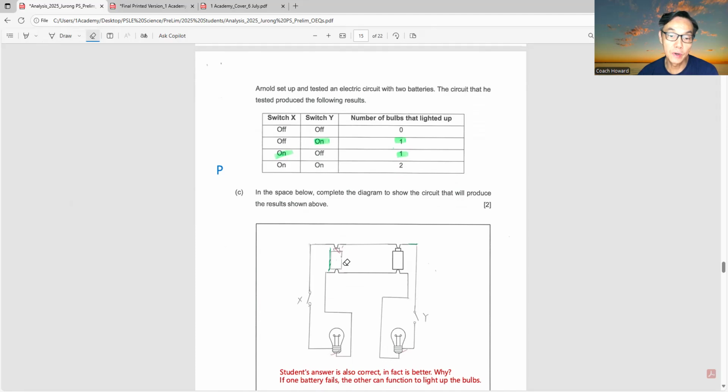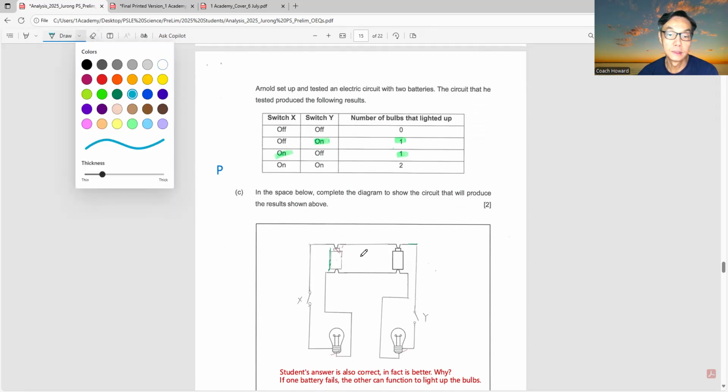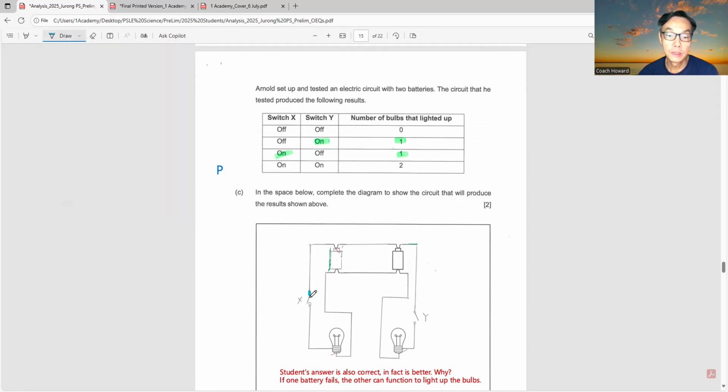Can you see he connected the positive ends of the two batteries together? And this is what happened. So if you close switch X, can you see? Switch X is on and the other off. So only this part will cause the bulb to light up, which satisfies the condition, correct?